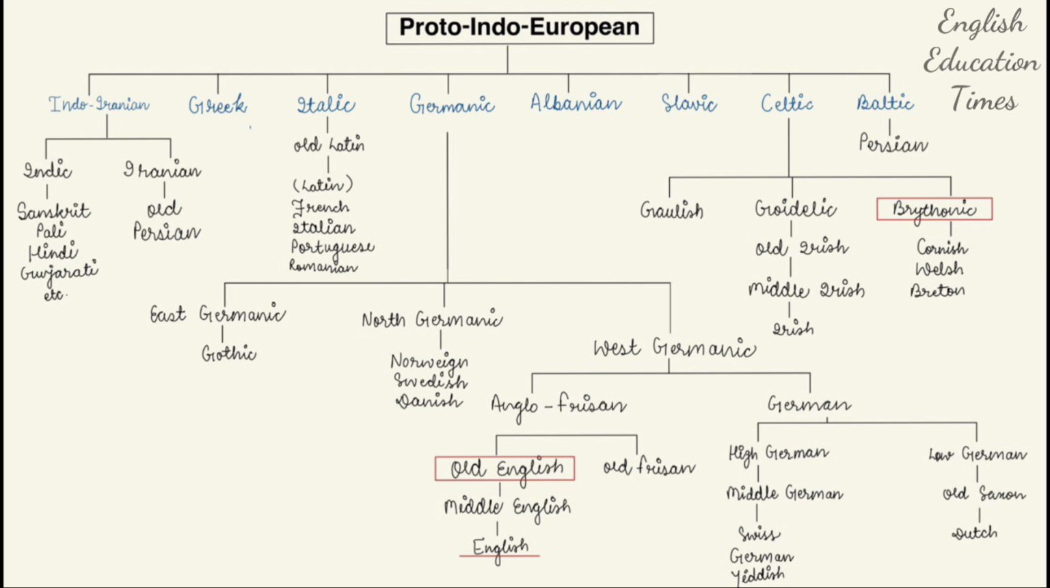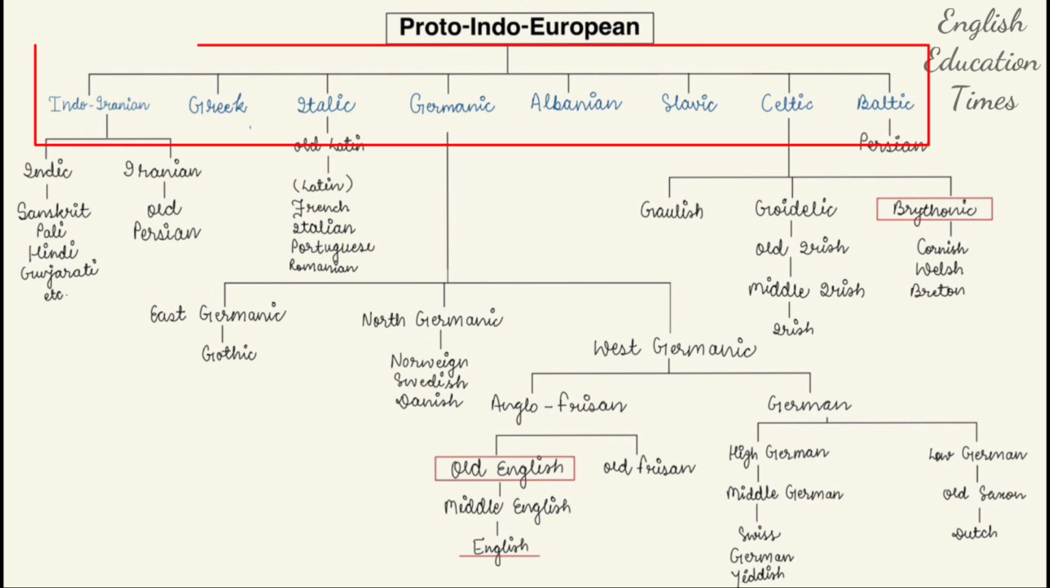It is a huge family of languages. We have many languages in this group, like Indo-Iranian, Greek, Italic, Germanic, Albanian, Slavic, Celtic and Baltic. There are many languages I have not mentioned because they are not important for our studies. The languages I have mentioned are very significant for our studies and somewhat familiar to us: Indo-Iranian, Greek, Italic, Germanic. That is why I have mentioned them.